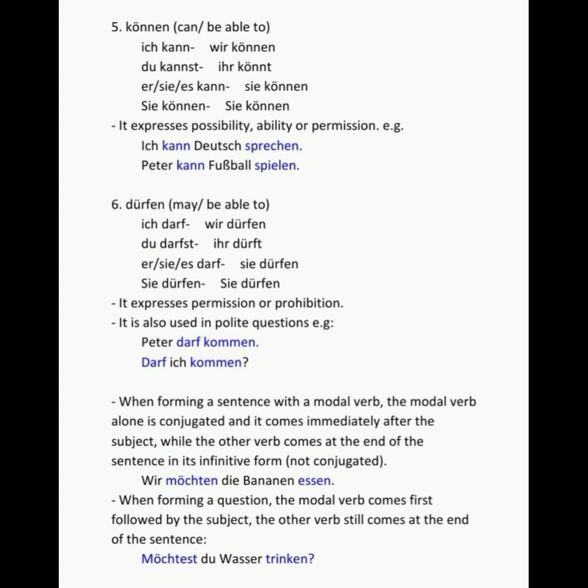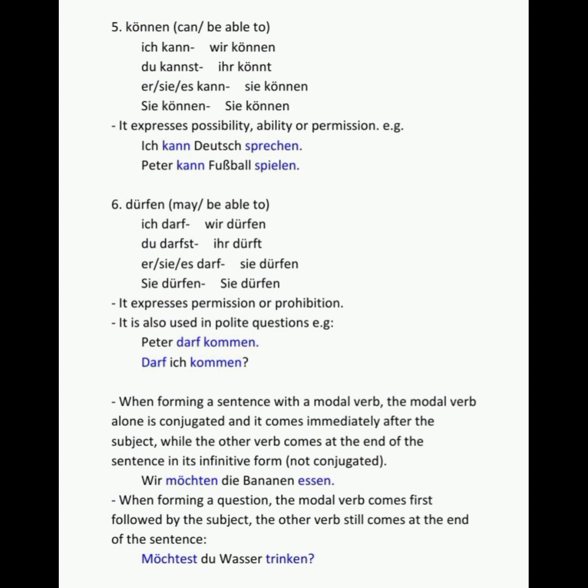Like in English, if it's a question, now we begin with the modal verbs. Would you like? Do you want? May I? Can you? Look at the example. Möchtest du Wasser trinken? Would you like water to drink? Möchtest du Wasser trinken? Can you speak German? Kannst du Deutsch sprechen? Okay, and those are the instructions on how to use the modal verbs in a sentence.